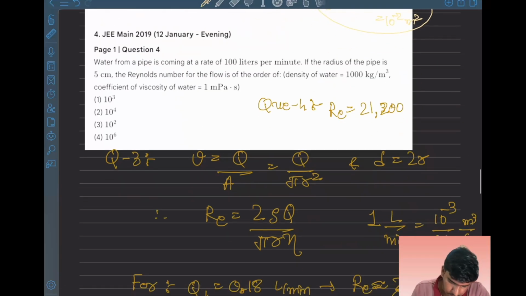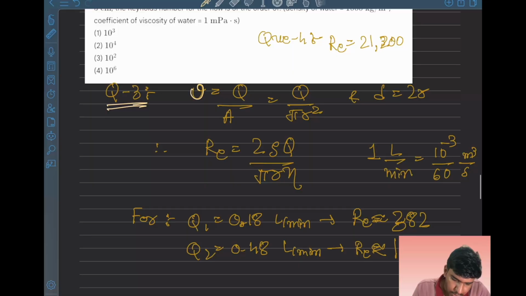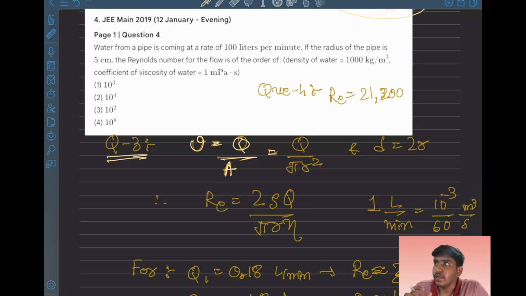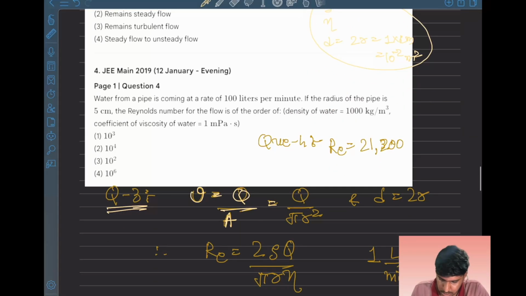Liter per minute, I have already seen that in question 3's answer. Velocity is equal to Q by A, the ratio of flow rate and area, and Q for a circular tap is pi r square.